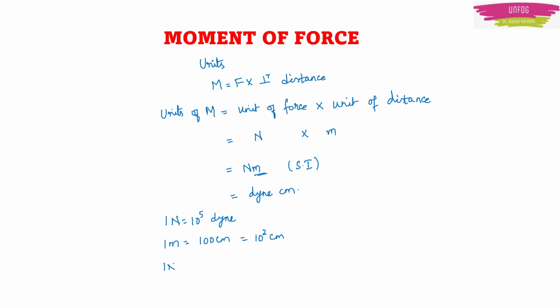So 1 Newton meter becomes 10^5 dyne multiplied by 10^2 centimeter. So this will be equal to 10^7 dyne centimeter. Similarly, 1 kgf into meter becomes 9.8 Newton meter.